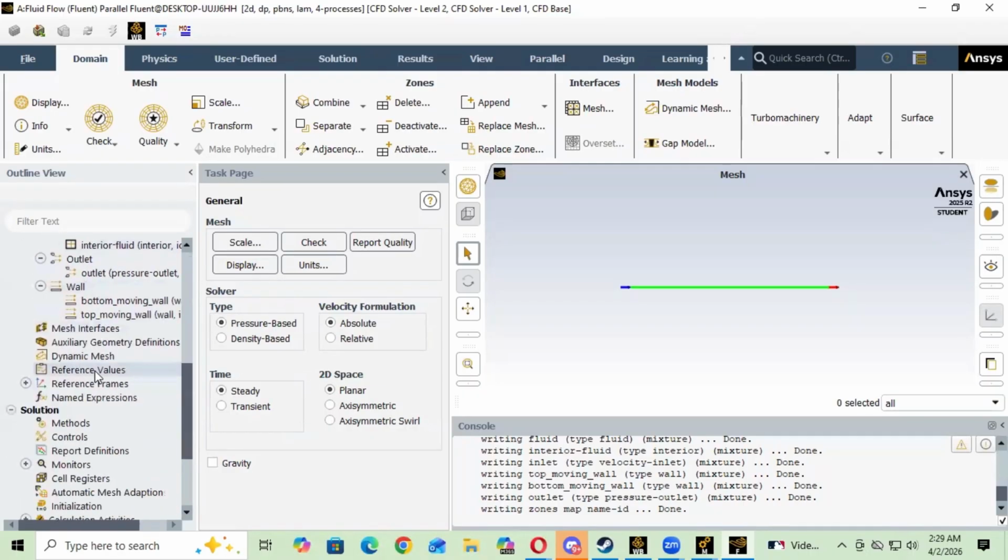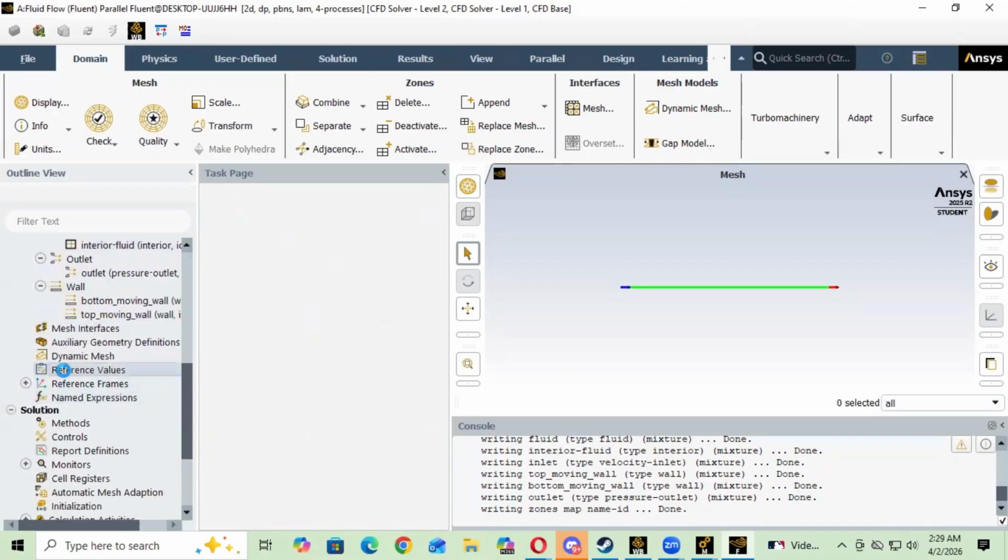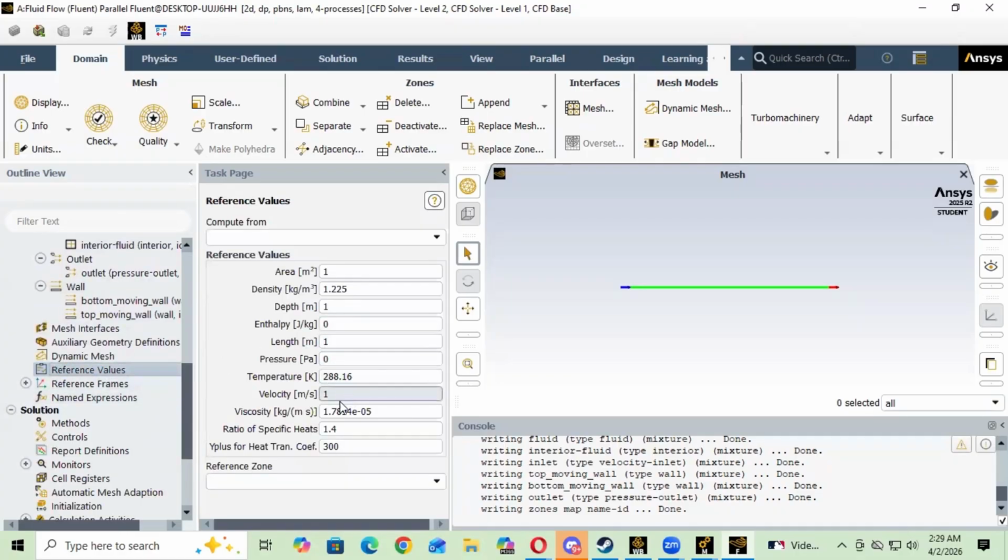So now we go over to the reference values. This is where we double check this is going to be the inlet velocity. Right here it appears as 1 meter per second.